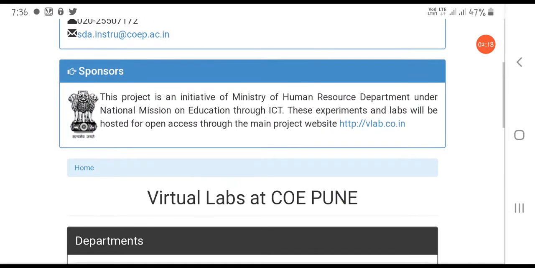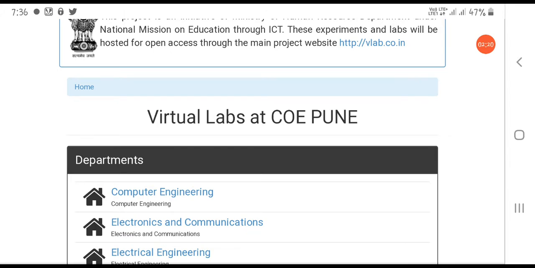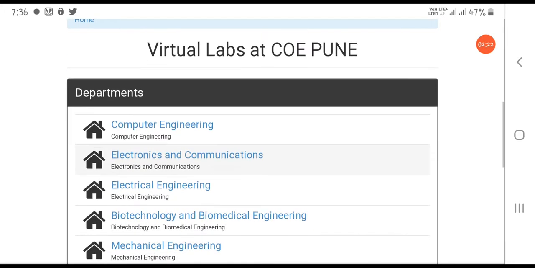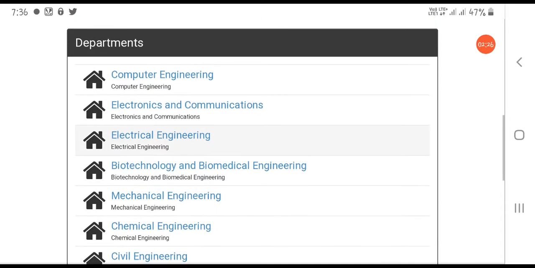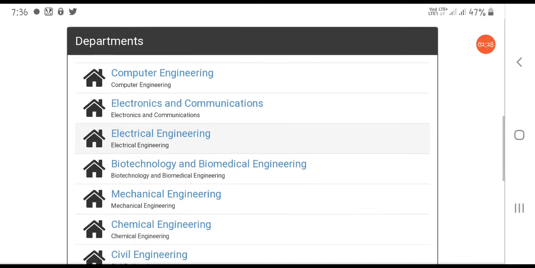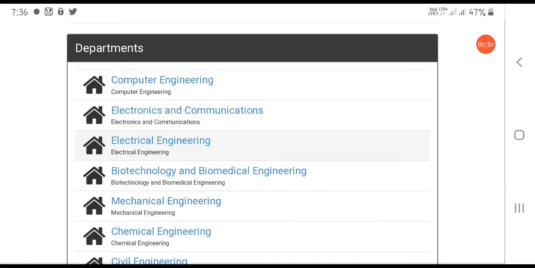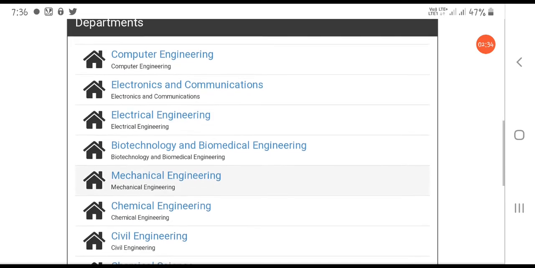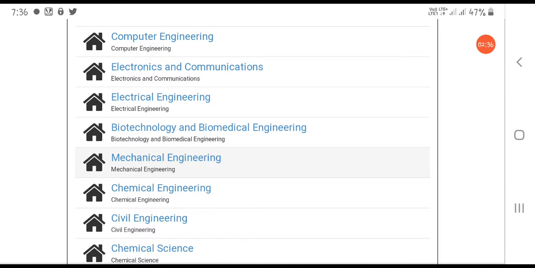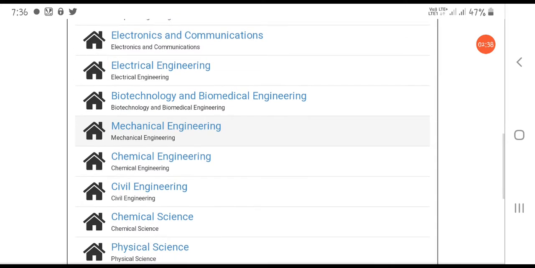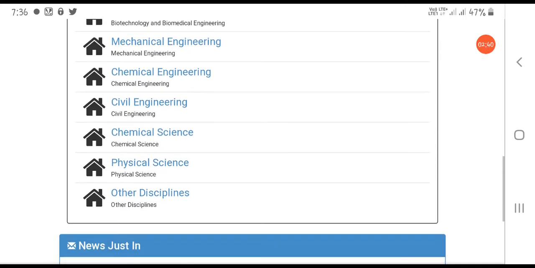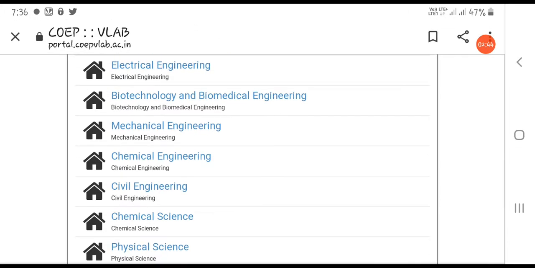Different things are present over here. Virtual Labs at COEP Pune indicates the experimentation or laboratories of different branches under COEP Pune. This page shows computer engineering, electronics and communication, electrical, biotechnology, mechanical, chemical, civil, chemical science, physical science, other disciplines. So many engineering streams are present over here.